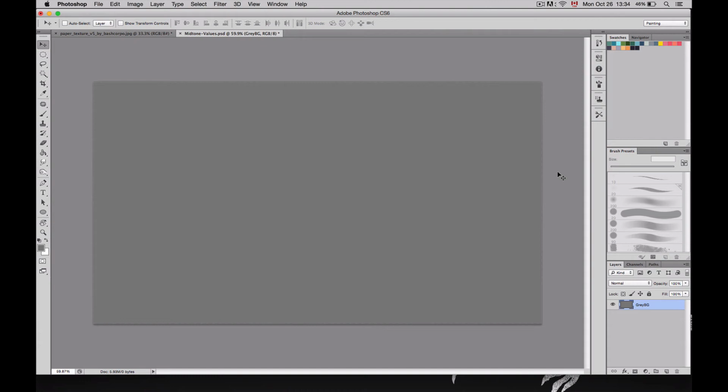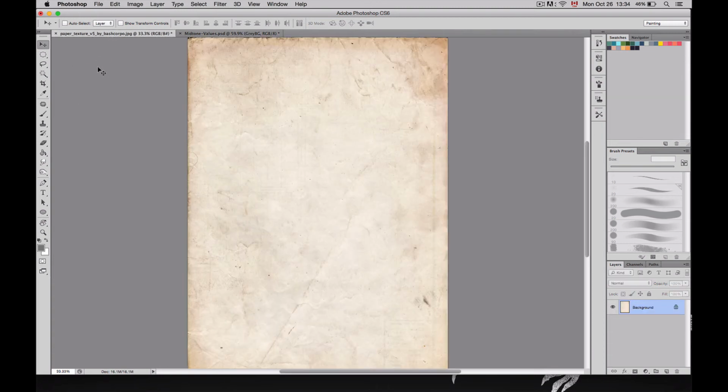In Photoshop, one of the quickest ways to get some basic marks on your canvas is by applying a texture. This is as easy as dragging and dropping files onto your canvas. I'm going to start with a midtone background, as I explained in the previous video. Here I also have a texture open in Photoshop. I've put some info on how to find textures, as well as a link to this exact one, in the notes below the video.